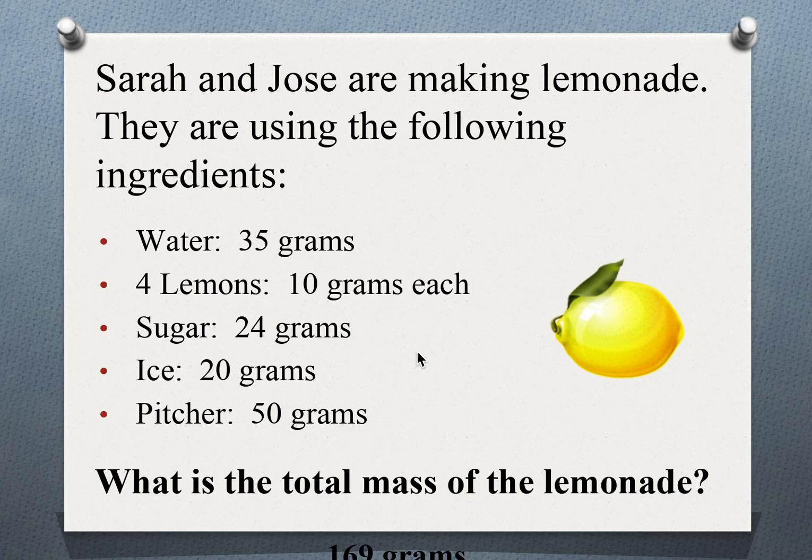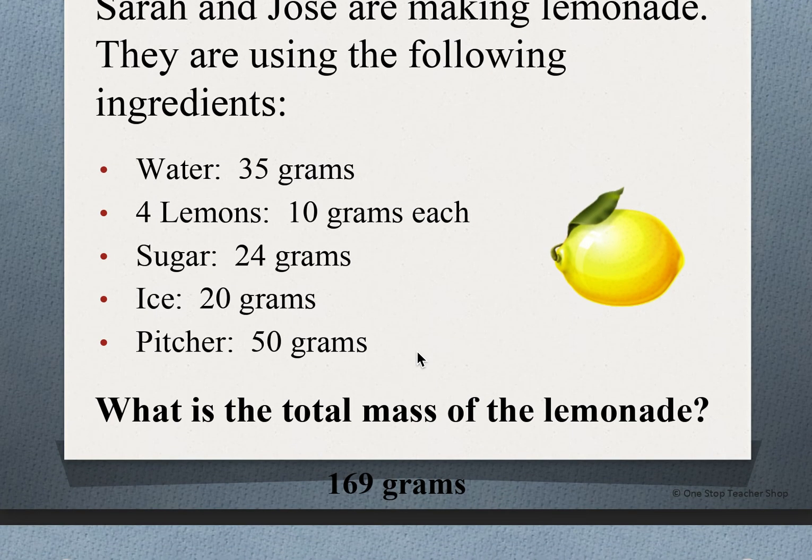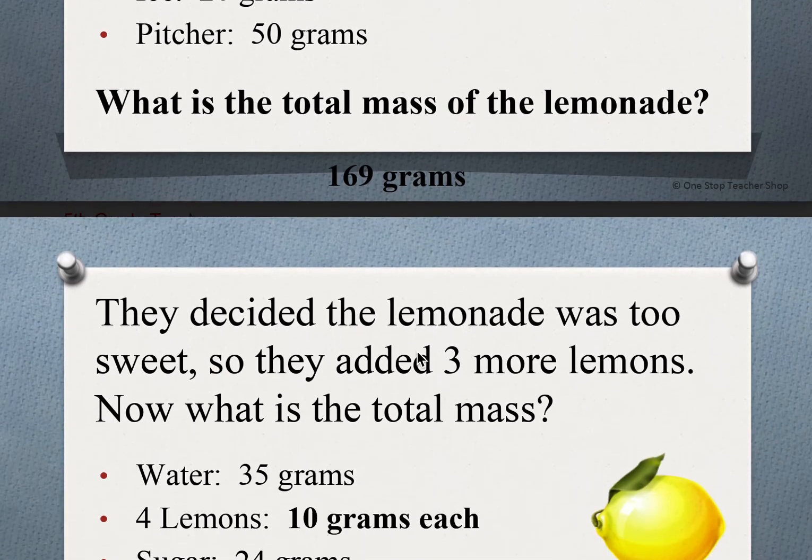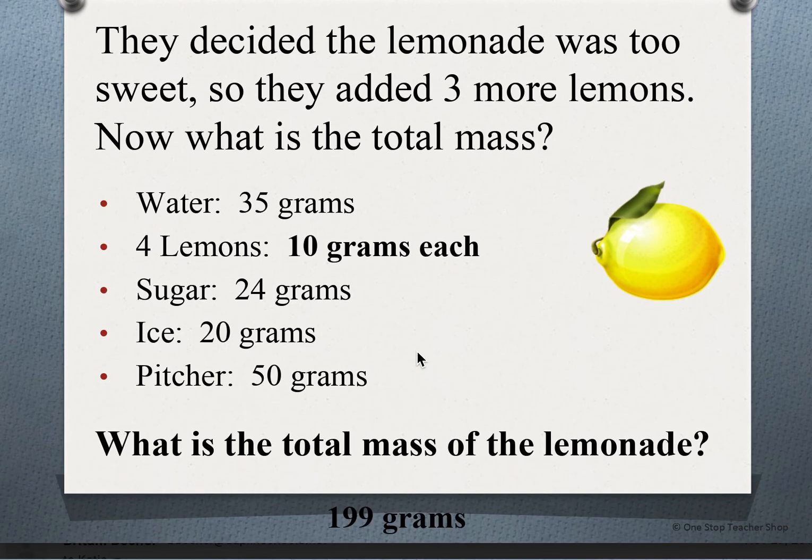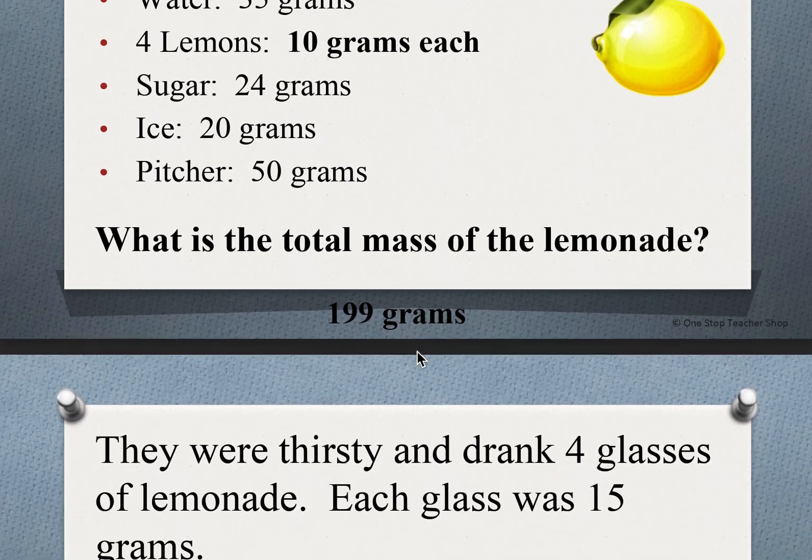What is the total mass of the lemonade? And that would be 169. We'd need to add all that up. So if they add 3 more lemons, we would add 30 more grams to that mass, and it'd be 199. Okay?